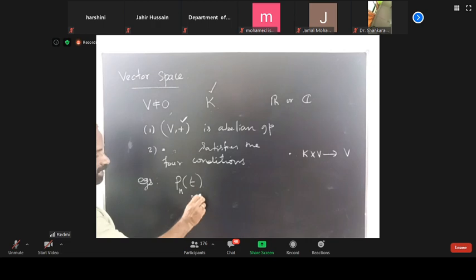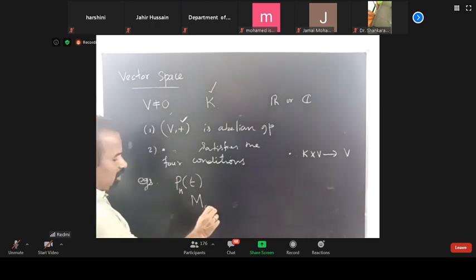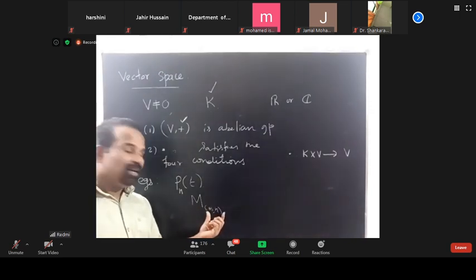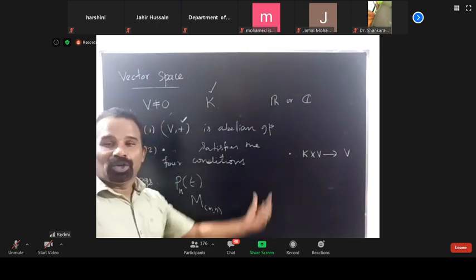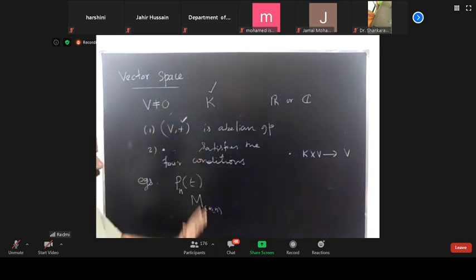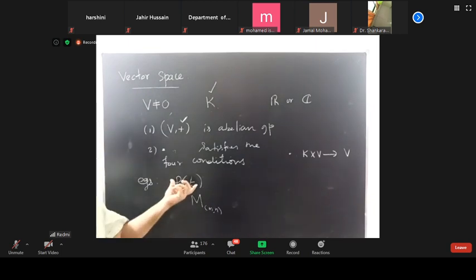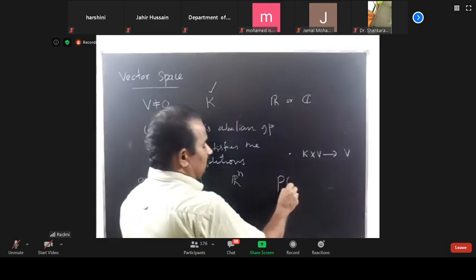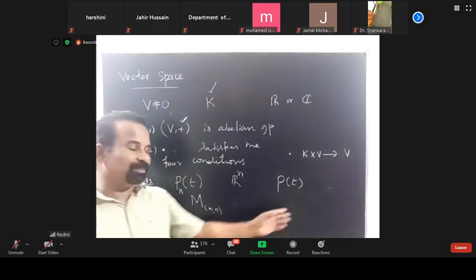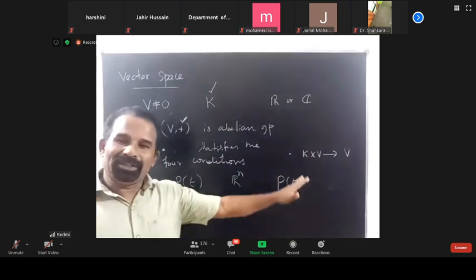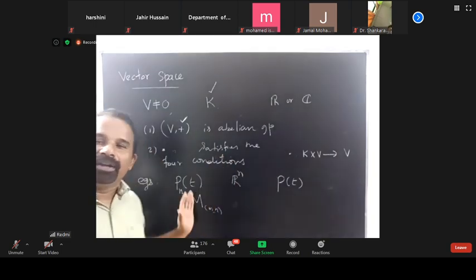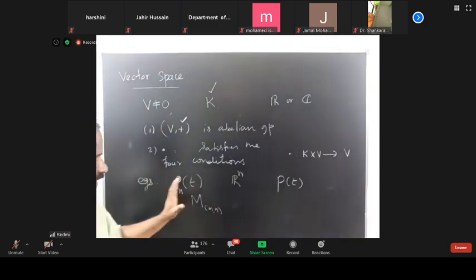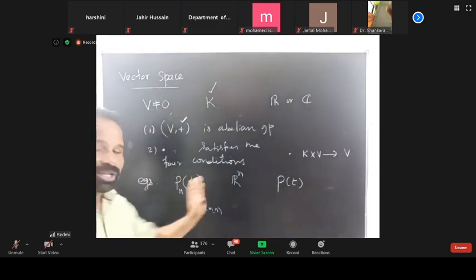Then the set of all matrices, the collection of all matrices of order m by n, is also a vector space over a field R. So you can see very well that whatever I told here, everything, P of T, Pn of T, with respect to addition is an abelian group. All the sets have identity element, inverse, everything is there. Okay, so therefore we can say that it is a vector space over a field.